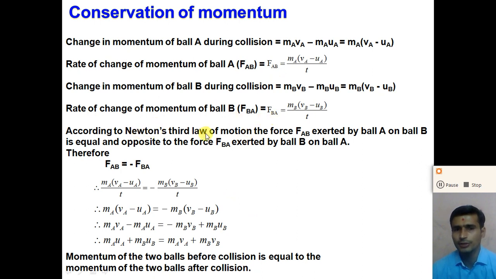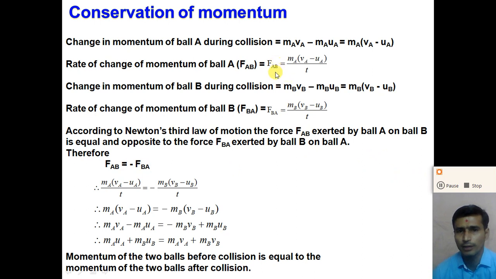According to Newton's third law of motion, the force FAB exerted by ball A on ball B is equal and opposite to the force FBA exerted by ball B on ball A. So you can write that FAB and FBA are the same but in the opposite direction. So we can write FAB is equal to minus FBA.